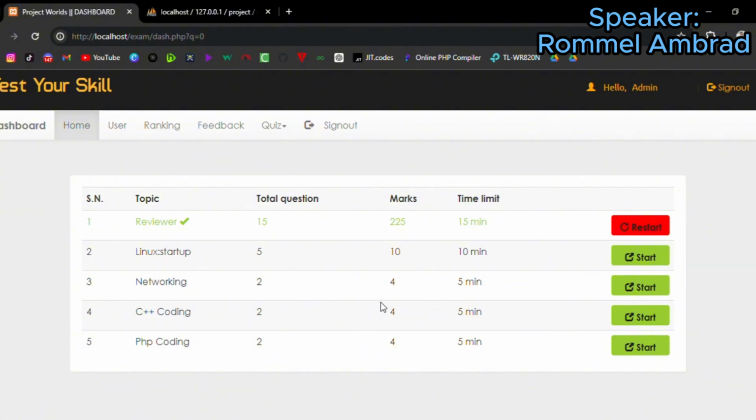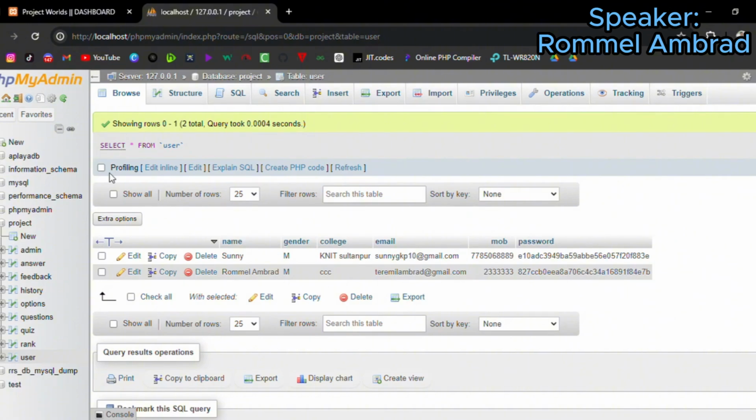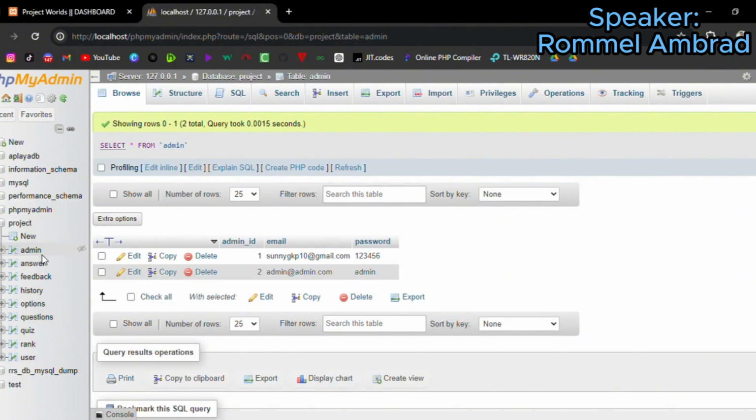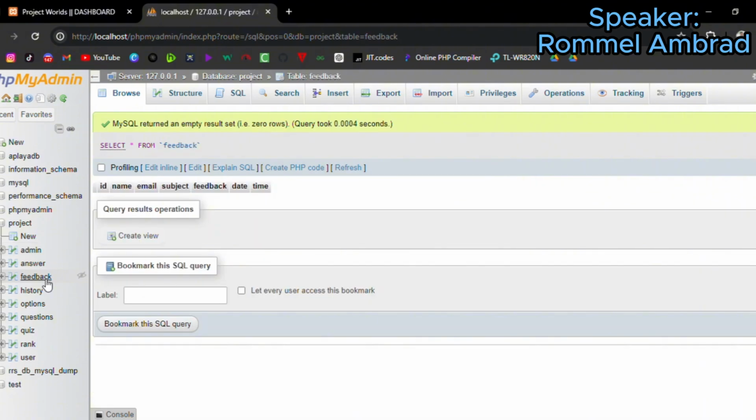From the back end, we can see admin, answer, feedback, history, options, question, quiz, rank, and user. In the admin, there are two types of users, the admin and the user. And for the feedback, we can see all the feedback, but there is nothing there yet.